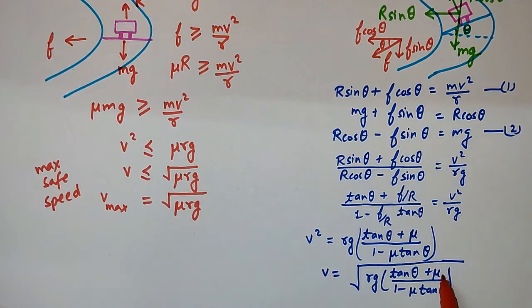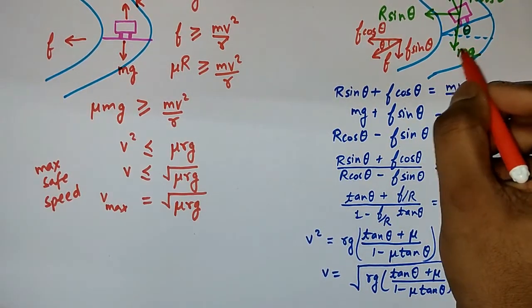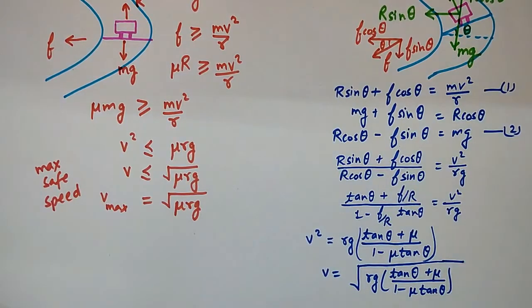We can easily see this is mu rg and this is mu rg plus mu rg tan theta, so something is greater here. Also the denominator is less than 1, that is 1 minus mu tan theta. That's why this speed is more as compared to this. So to increase the maximum safe speed of the car, the road is generally raised outwards, or we can say it is banked.